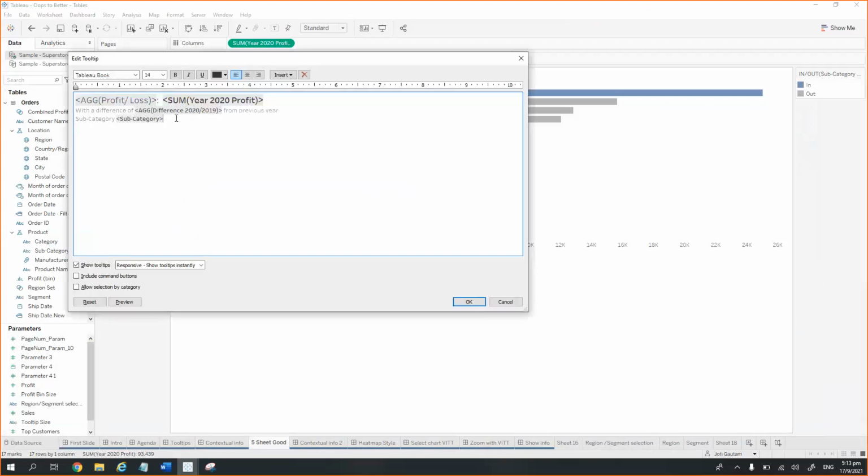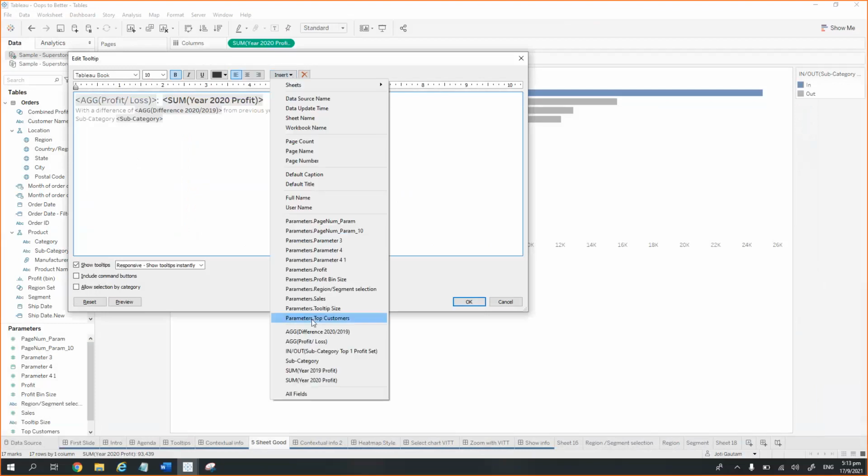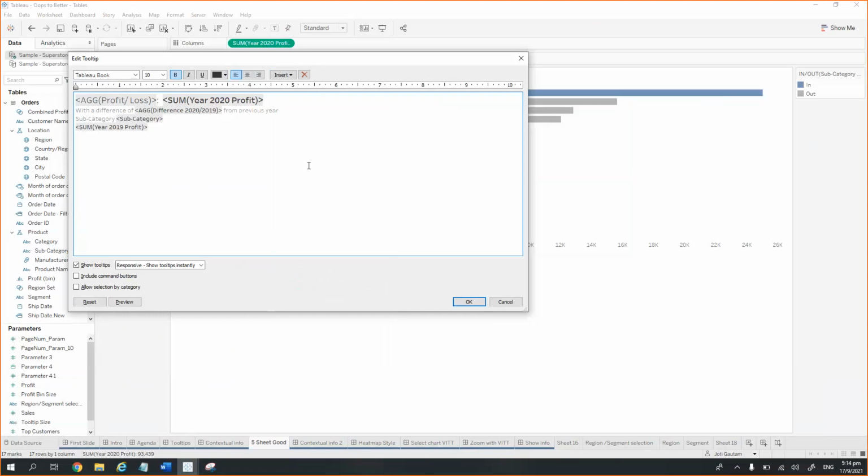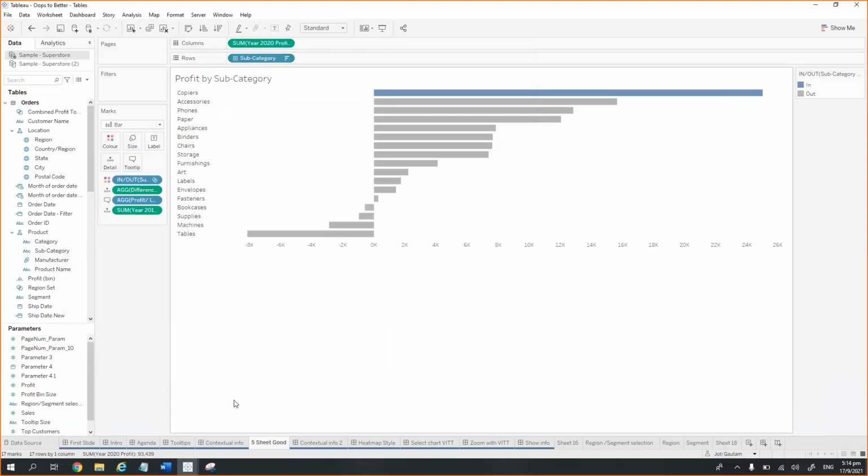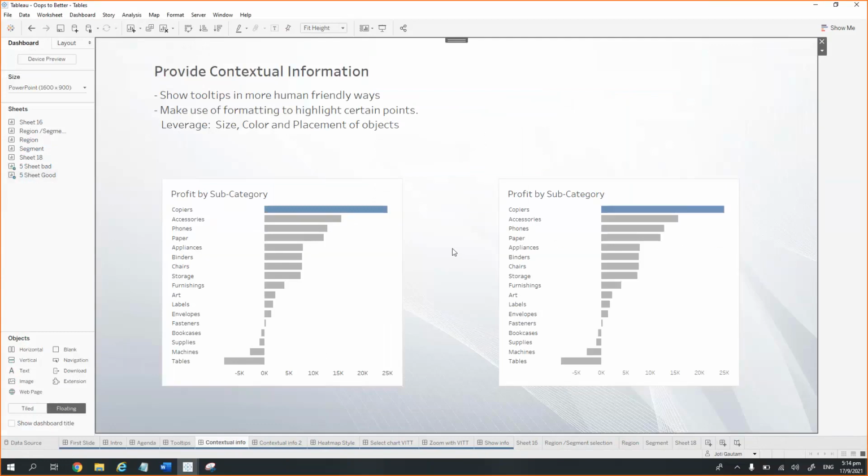So this is the way. If you want to add a particular calculated field which is not there in the visualization, you can go to Insert, and all the calculated fields which are available in the visualization on the Details card are going to be here. You can just select them and show them over here, and that's the way it has been done. This is a normal tooltip which has been used. So this was one thing: how we can leverage tooltips to show them in a more user-friendly way.